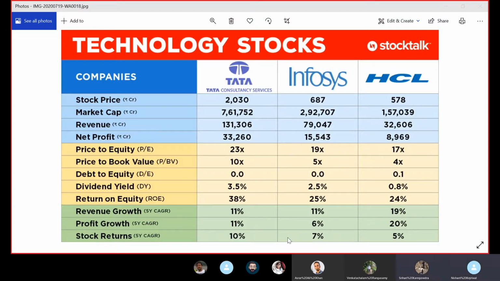Logically, any company whose profit is growing the most should have the highest PE ratio, right? That is what we discussed. The price to earnings ratio: if profit is 100, then share price will be 100 times this number, whatever it is. So if this number is 17, it means your share price is 1700.